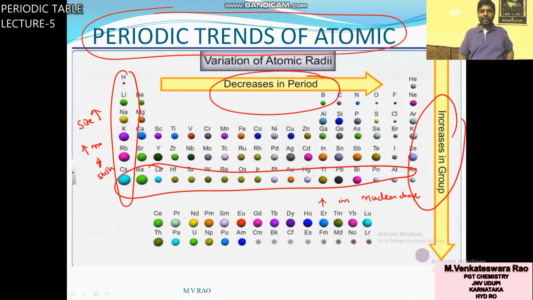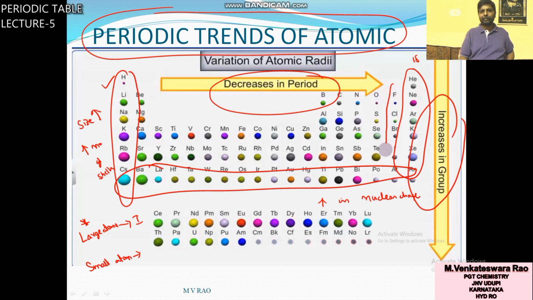Now in the entire table, I will ask 4 questions. In the entire table, all large atoms: large atoms are present in which group? Group 1. Small atoms are present in which group? Not group 18, small atoms are present in group 17. Group 18 elements are a little bit larger than group 17 because you are using van der Waals radius. Because here there is no bond, van der Waals radius is used for noble gases.